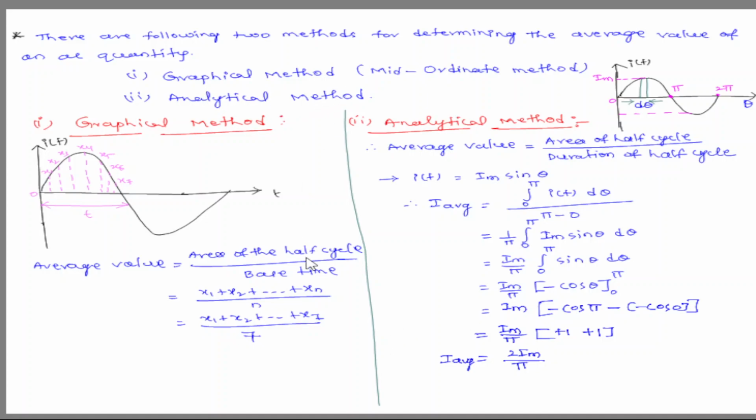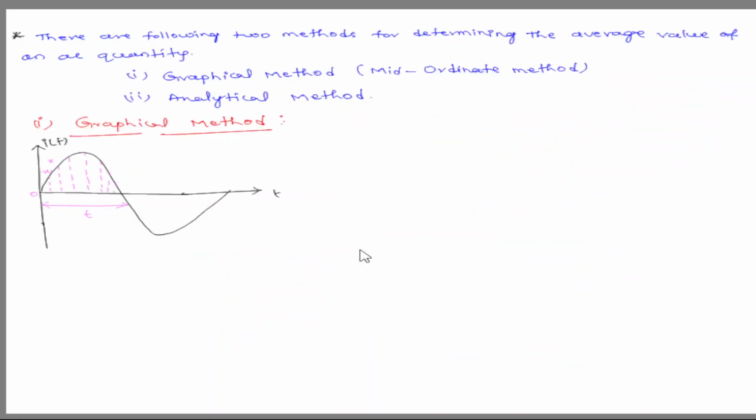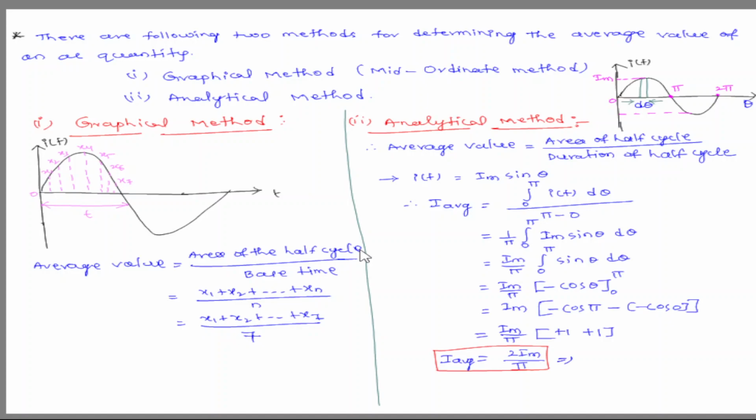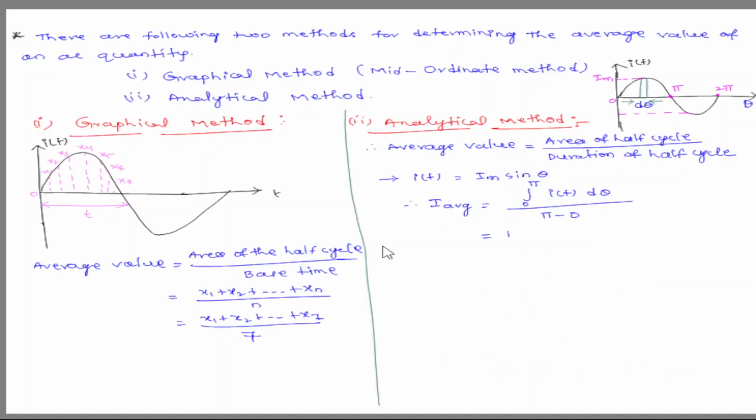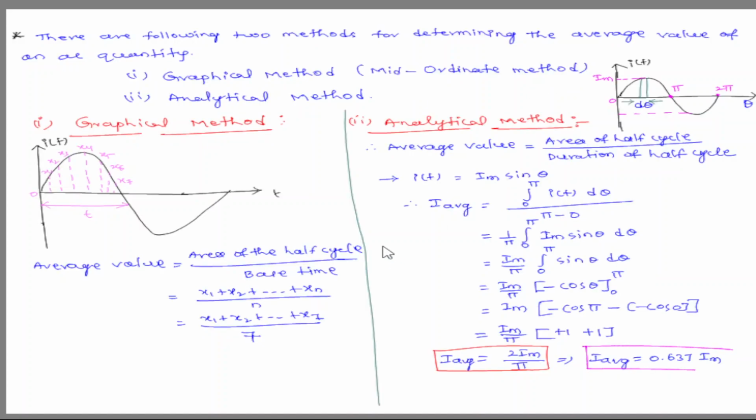With 2 by π as the value, therefore I average is equal to 0.637 Im, that is, 0.637 times the maximum value of current. This is the average value of this alternating quantity, the sine wave.